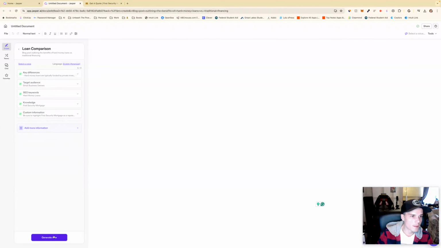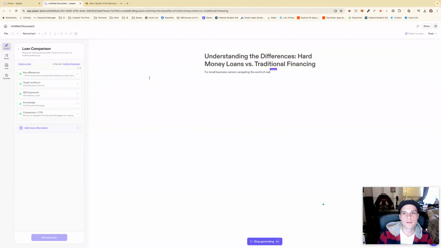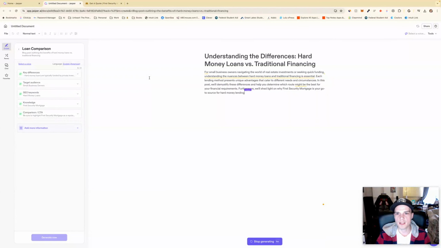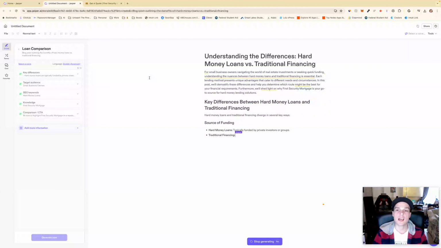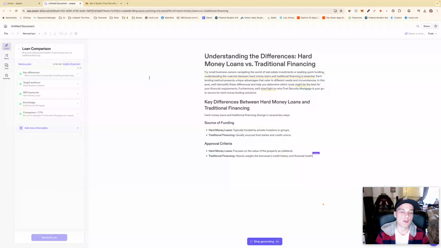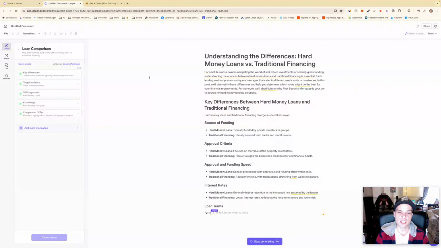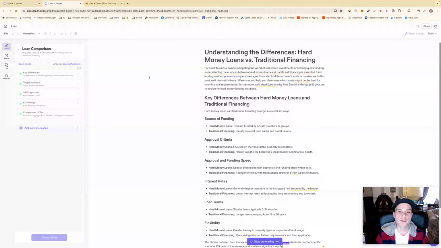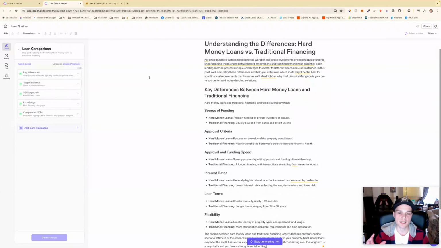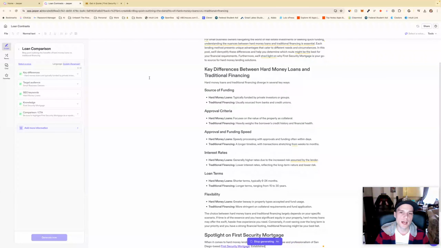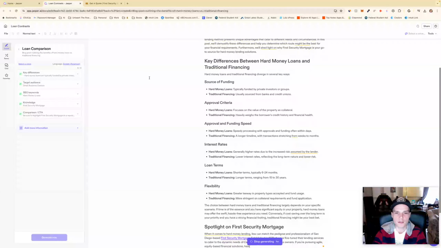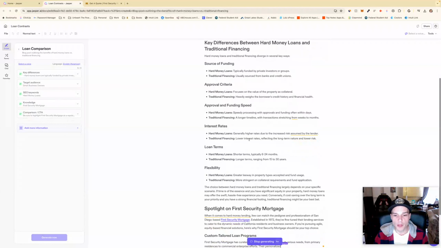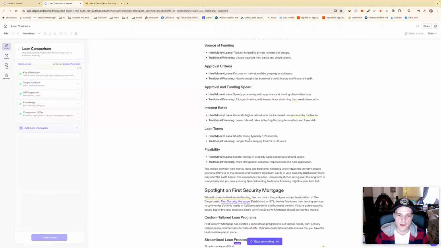Okay, let's generate that. And I'm curious here if it's going to just write the whole thing out. I think maybe it is. So typically when I do it in ChatGPT, I'll have it write out an outline first, and then I'll have it write section by section. And I find that the content that it writes is a lot better when I do it like that, as opposed to just writing the entire article all at once. So curious as to how this is going to work here, writing out a full blog post all at once, how well it's going to do.